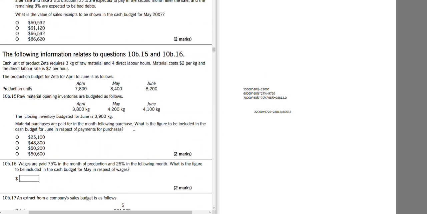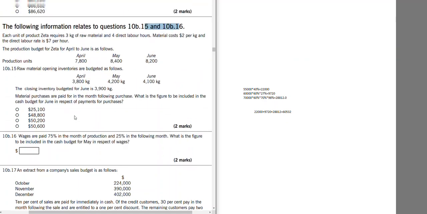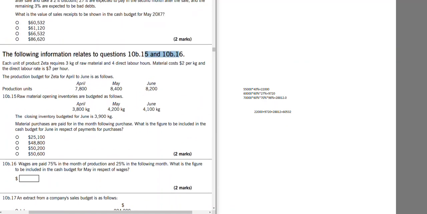This is also a cash budget. What is the figure to be included in cash budget for June in respect of payment for purchases? This relates to two questions. And wages are paid 75% in month of production and 25% following month. What is the figure to be included in cash budget for May in respect of wages? Each unit of product zeta requires 3 kg of raw material and 4 direct labor hours. Material cost 2 per kg. Direct labor hour rate is 7 per hour.